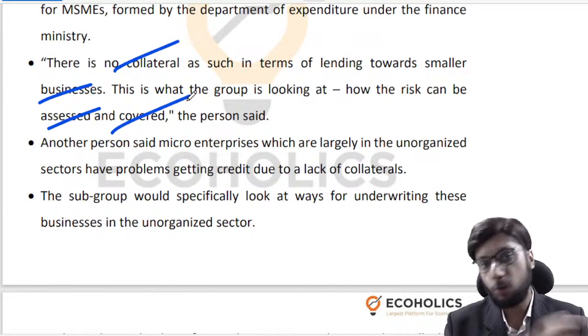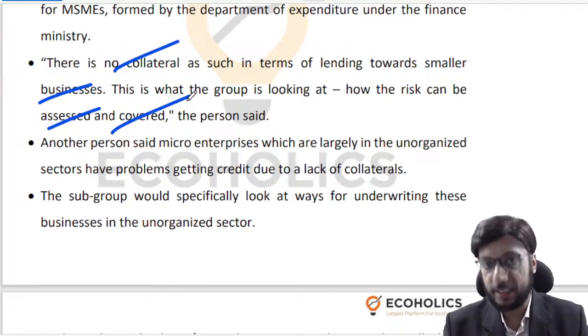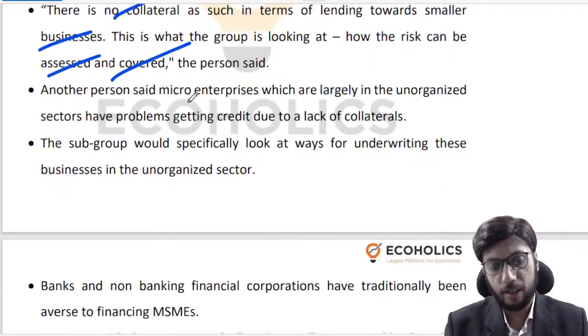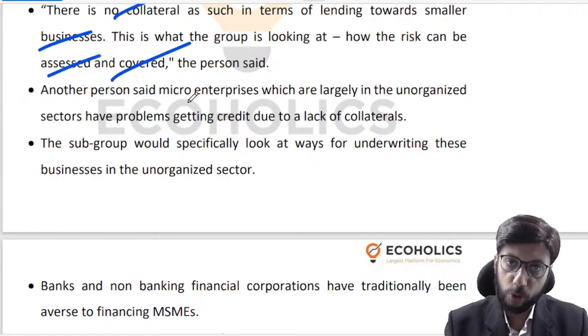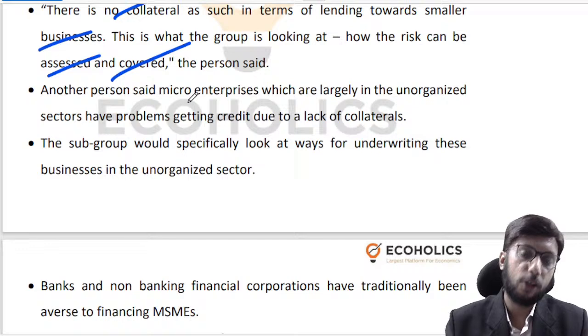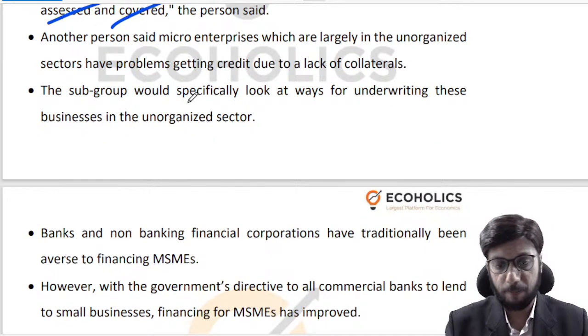Which basically means that tomorrow if I run away, you will liquidate my assets and try to recover your money, right? Now for smaller loans, collateral is not available. For smaller borrowers, collateral is not available because you don't own collateral. So what will they give to you, right? Therefore your risk is higher, your vulnerability is higher, right?